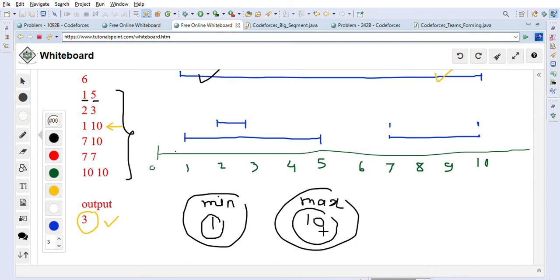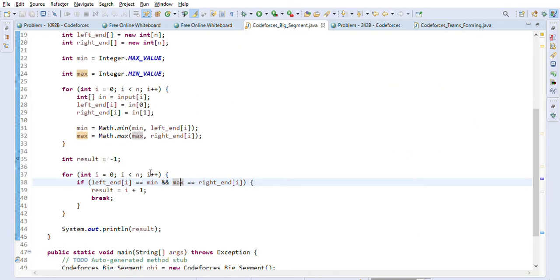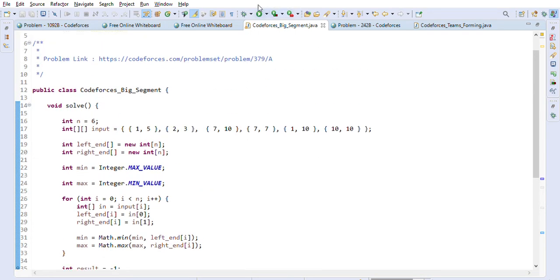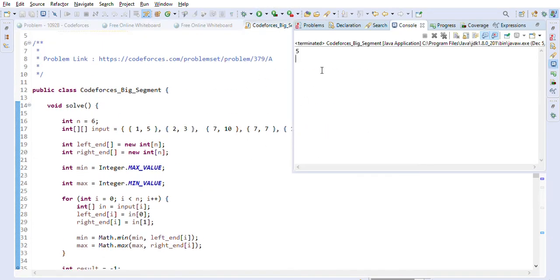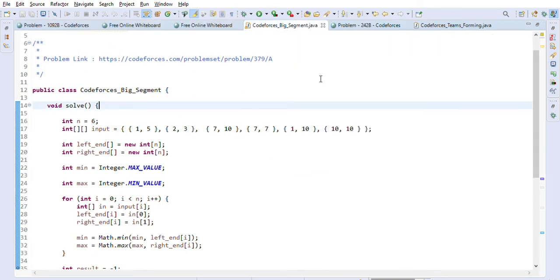When we find minimum 1, maximum 10, then we will just capture that in our result variable, and we will add 1, right? Because here we are using 0 based index, but we want to output 1 based index. So we'll add 1 to the i variable and we'll just print the result. Once we find a result, we'll just break out of the for loop, right? Because we already found the result, so we don't have to continue the for loop. So let's just go ahead and execute this code snippet. So we are getting 5 here. So let's just take a look.